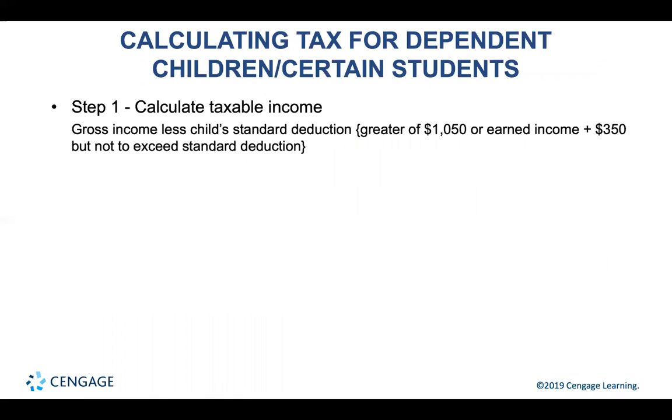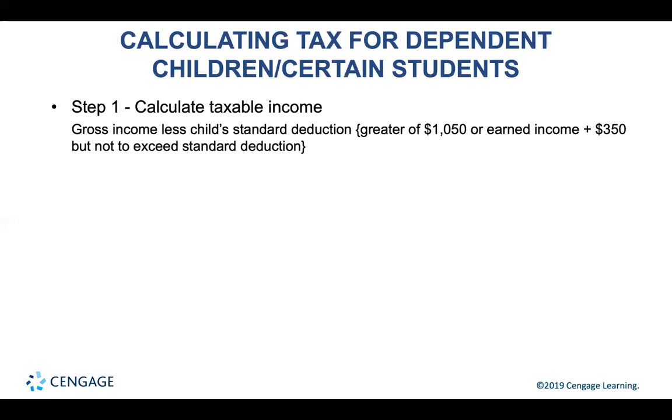First, we have to calculate the child's taxable income. Taxable income is equal to the child's total, both earned and unearned income, less their allowed standard deduction. The standard deduction for an individual that could be claimed as a dependent is the greater of $1,050 or earned income plus $350, not to exceed the standard deduction. Remember this when we're talking about standard deduction amounts. Go back and look at that chapter if you need to on how to calculate this.